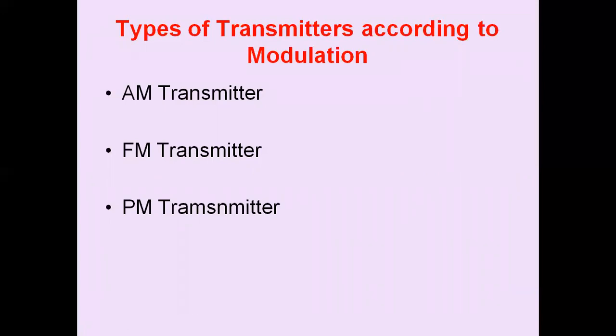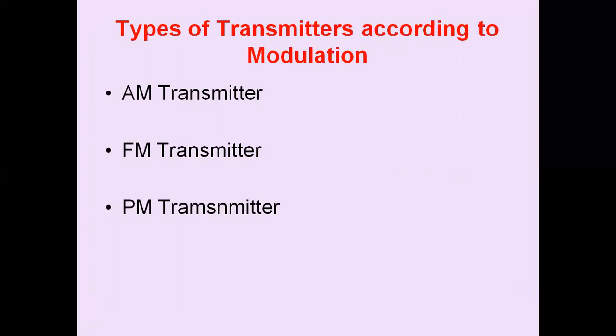These are examples of frequency modulation transmitters. The radio FM broadcast band is from 88 to 108 megahertz. That is also included in the FM transmitter band.